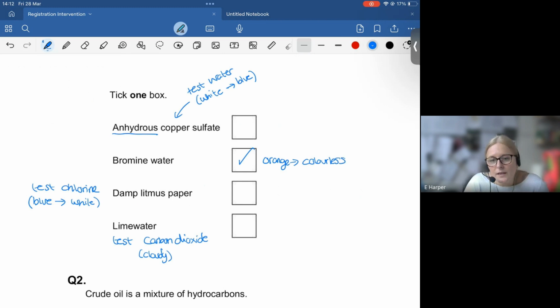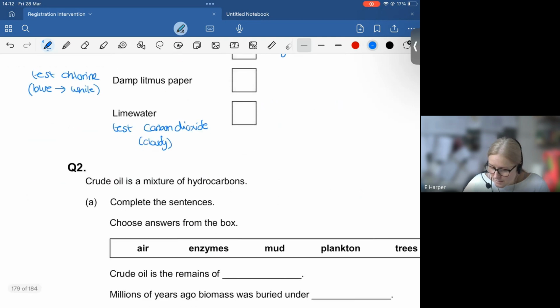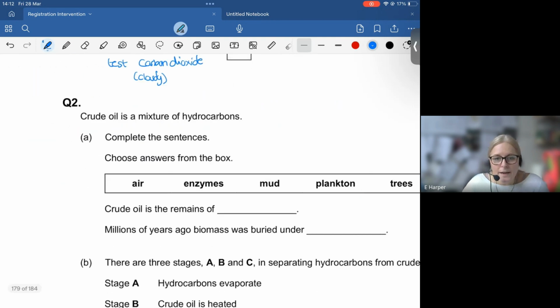Now, I'm going to ask you to have a go, in any remaining time or homework, at question 2 to see if you can now apply the same principles and answers to the second question, which is very similar. The only one that's a little different that I haven't gone through is part A. You do need to figure out how crude oil was made. So if you're not sure about that one, make sure you double check it before you leave your tutor today. All right, good luck, folks, and off you go with question 2.